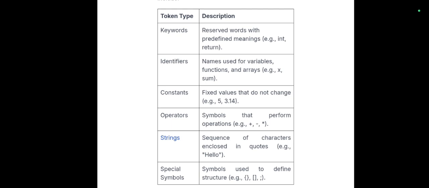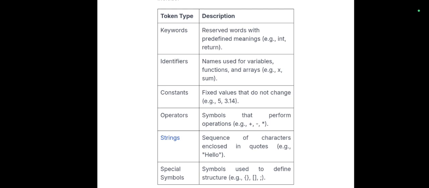The next type is string. Strings are a sequence of characters enclosed in quotes, for example, double quote hello and closing double quote.